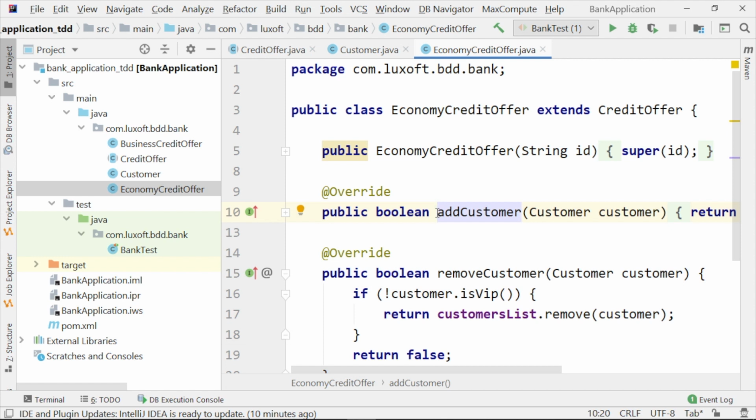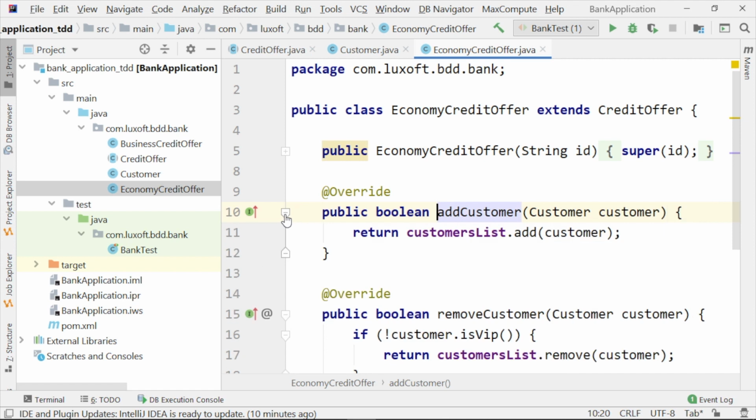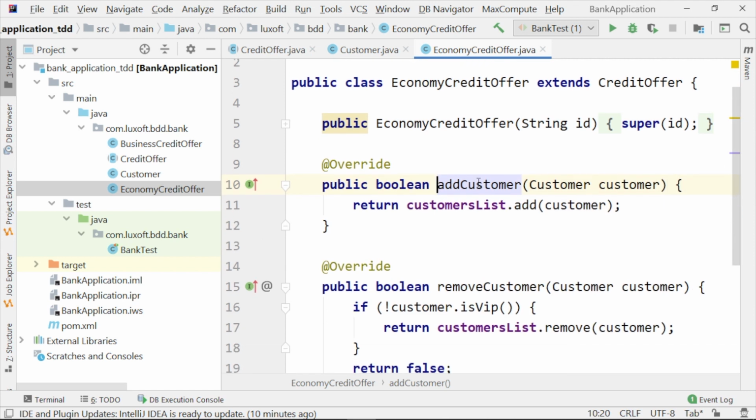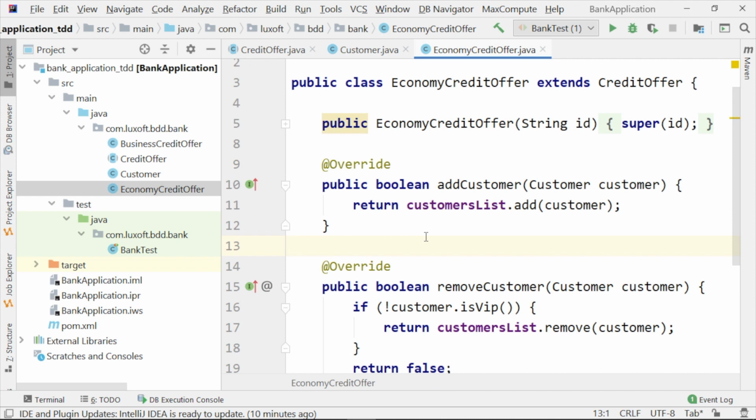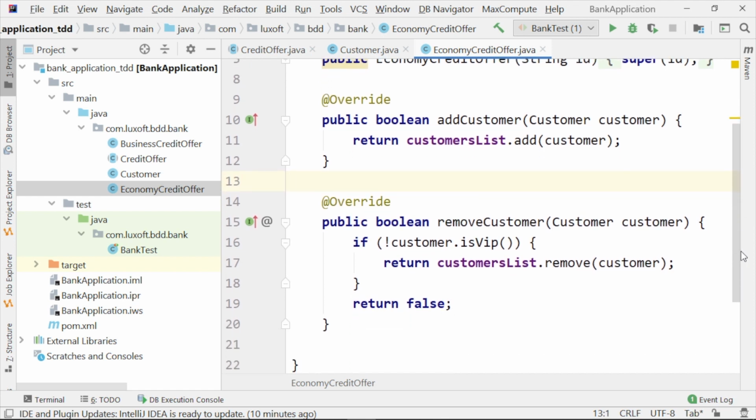First, it is economic credit offer. And we see here the logic. We may add a customer to the customers list that have applied for this economic credit offer with absolutely no restriction. While here, for the remove customer method, we may remove a customer from this list only if he or she is not VIP.